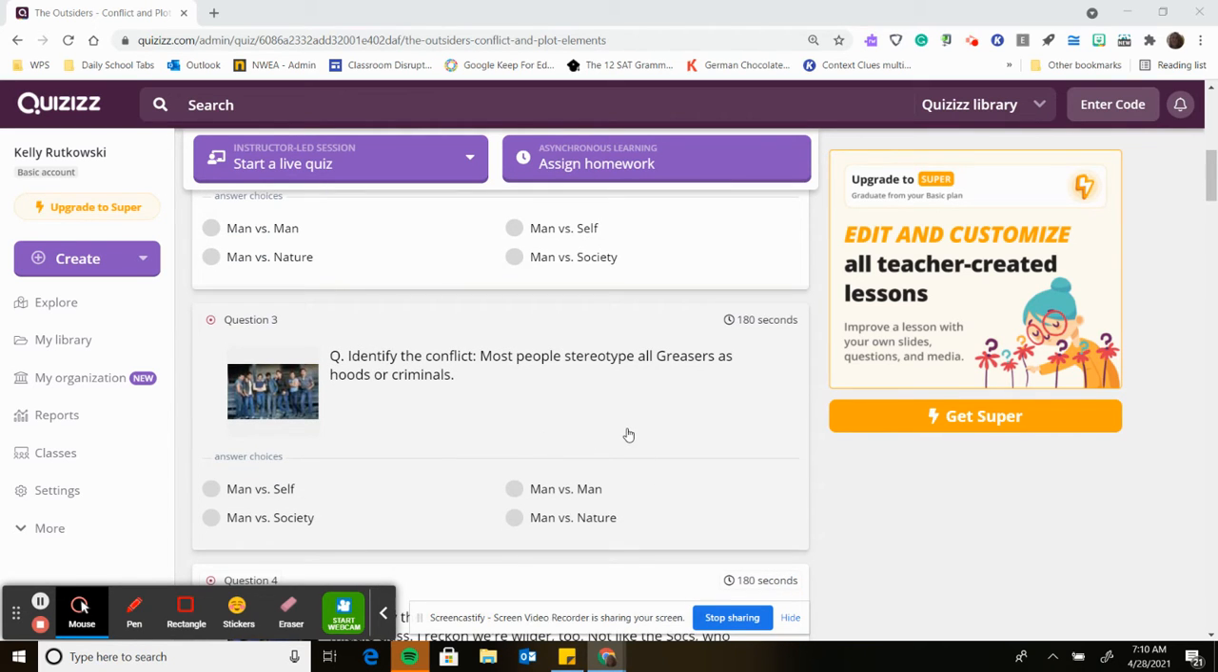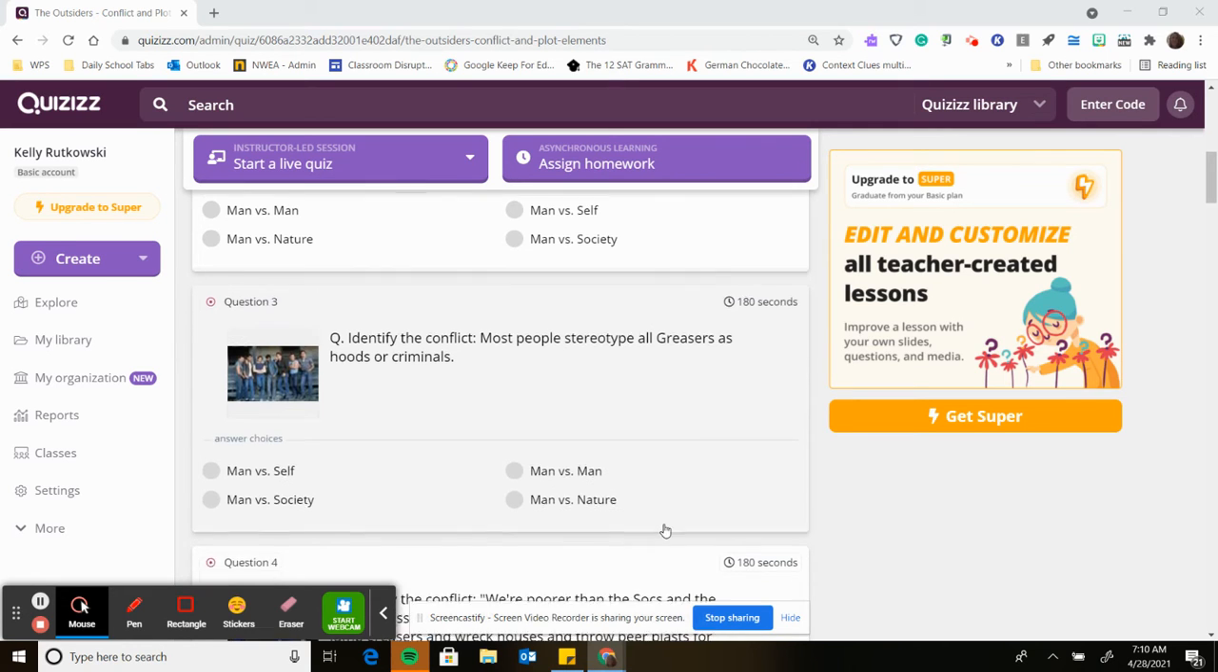Question number 3. Identify the conflict. Most people stereotype all greasers as hoods or criminals. Is this man versus self? Man versus society? Man versus man? Or man versus nature?